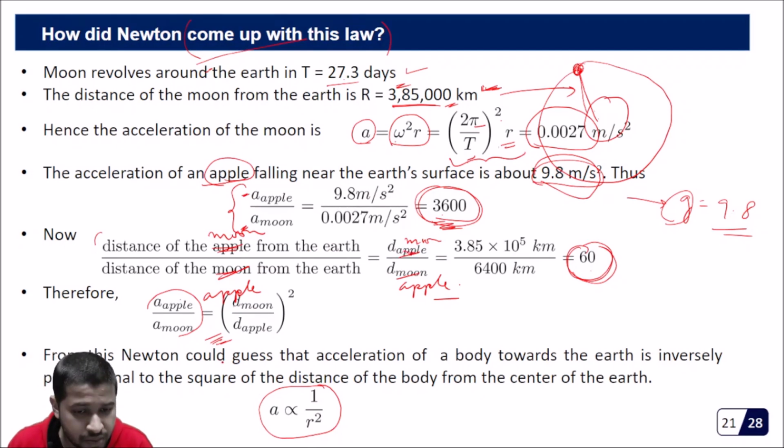So from this Newton could guess that the acceleration of a body towards the earth is inversely proportional to the square of the distance. That means as you increase the distance, the acceleration will decrease. Okay, so the acceleration is proportional to 1 by r square.